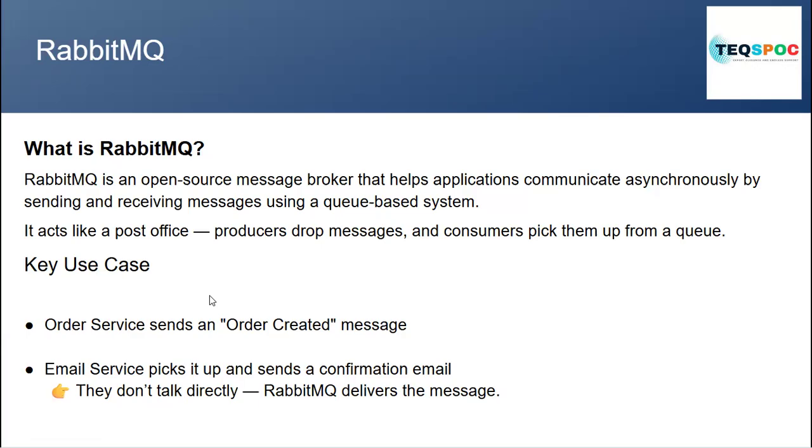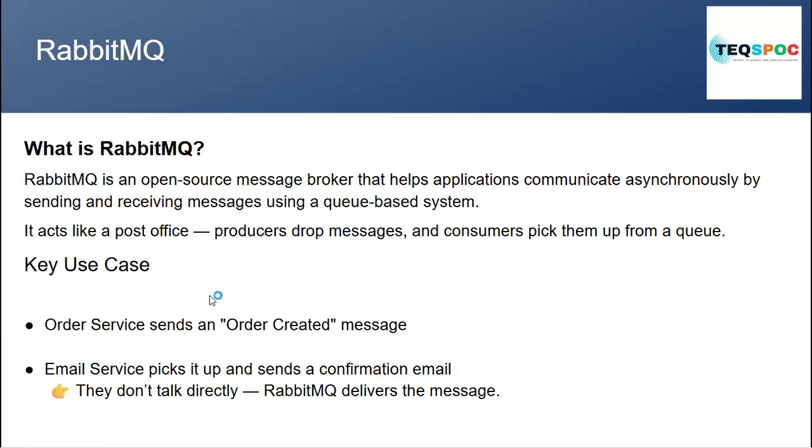A message queue is made up of a producer and a broker. A message queue is basically software which stores the message and, when the consumer is ready, sends the message. It provides asynchronous communication.